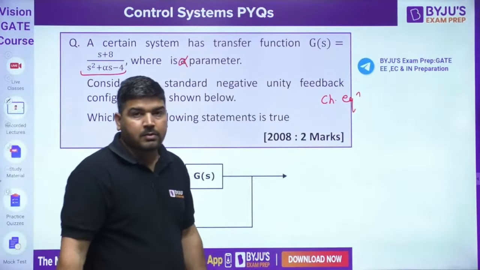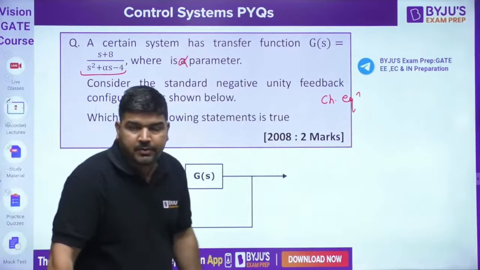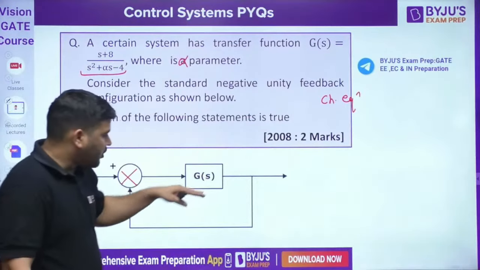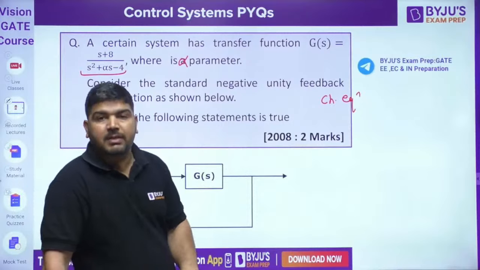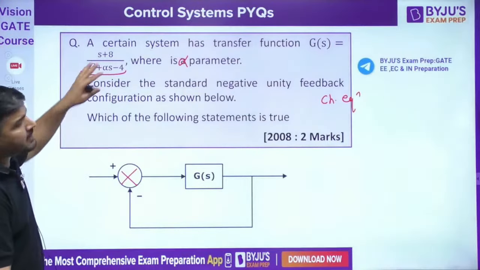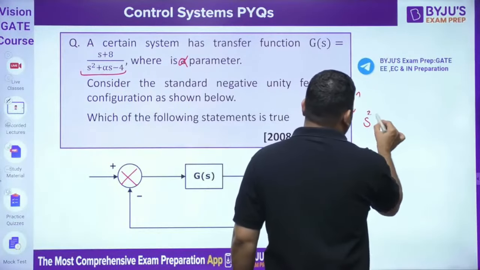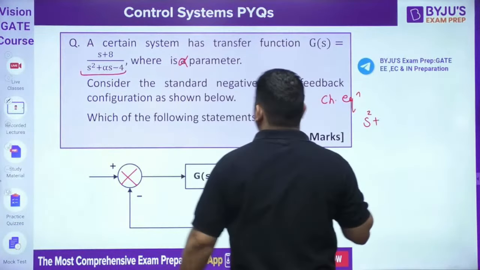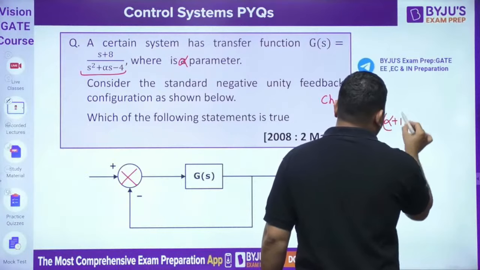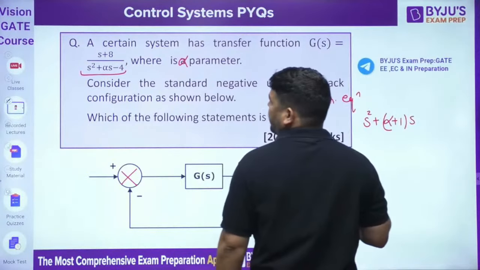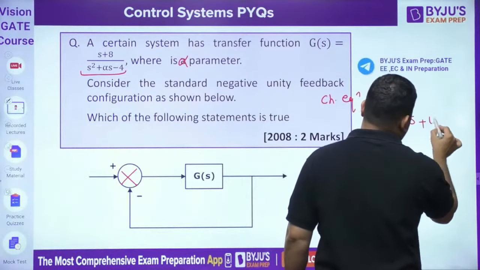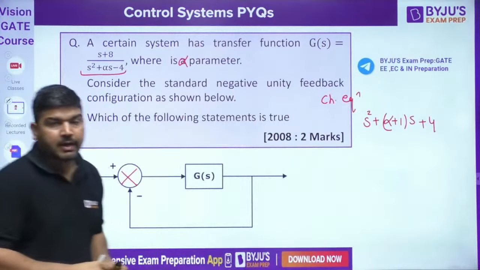Okay, the denominator of the closed loop transfer function is the characteristic equation. The closed loop transfer function is G(s) divided by 1 plus G(s)H(s). So if you apply G(s) divided by 1 plus G(s)H(s), then I am writing the characteristic equation directly, because you don't need to write every step, you know that. So it will become s, and then it will become 4. This is our characteristic equation, guys.